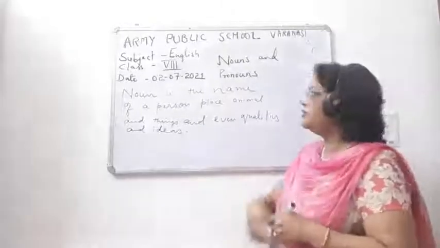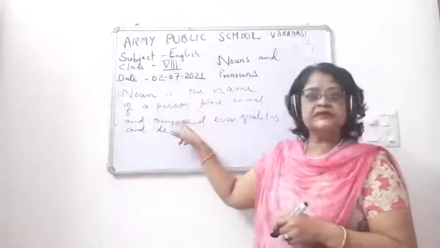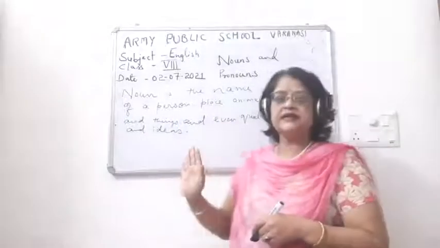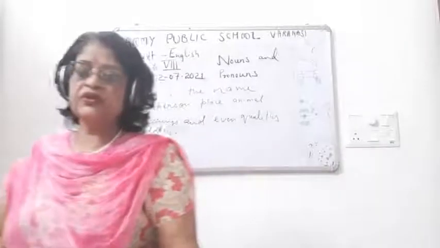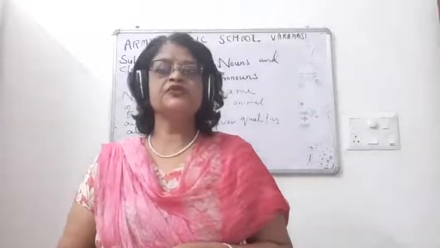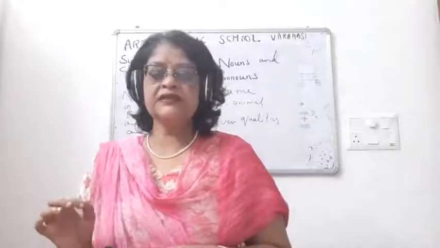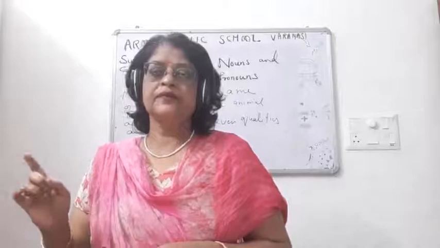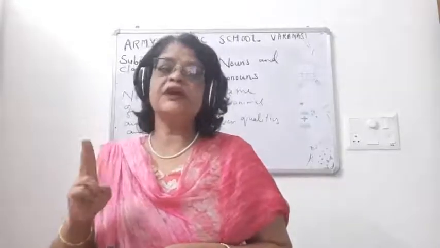Students, suppose I say, Sita is a good girl. There are 2 nouns here.